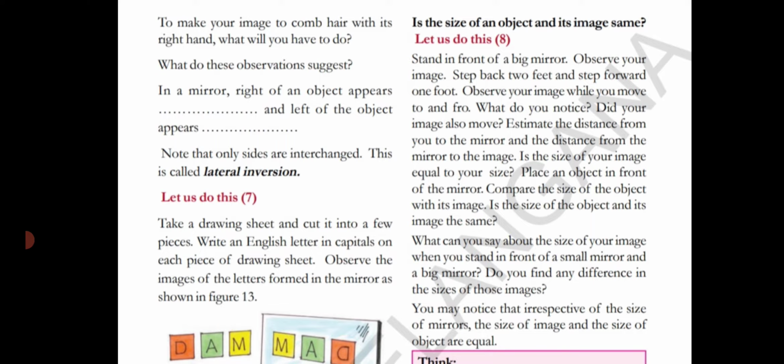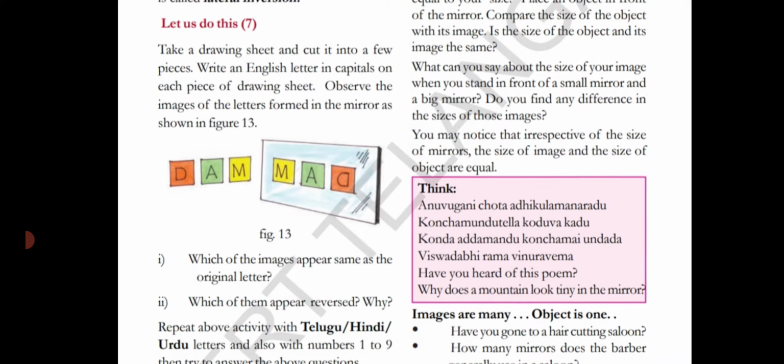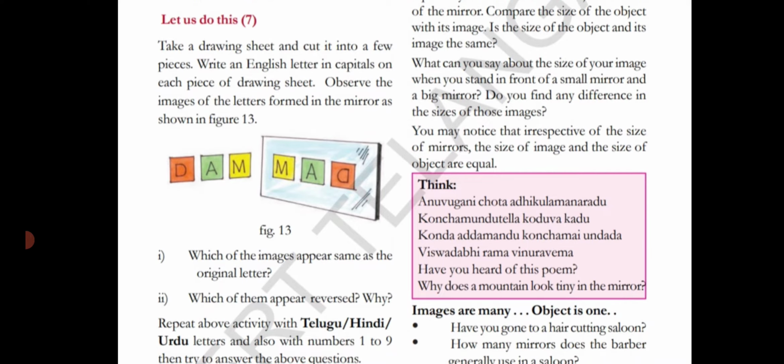What do these observations suggest? It suggests that in a mirror, right of an object appears left and left of the object appears right. Note that only sides are interchanged. This is called lateral inversion. Let us do this activity 7 now.